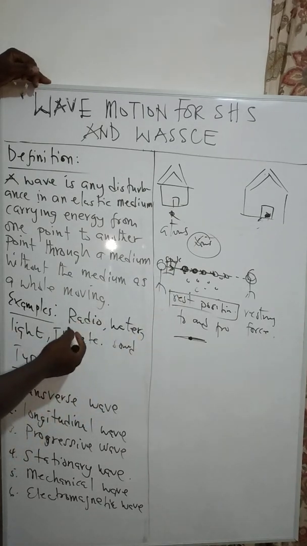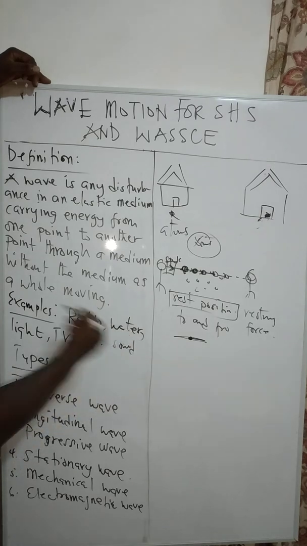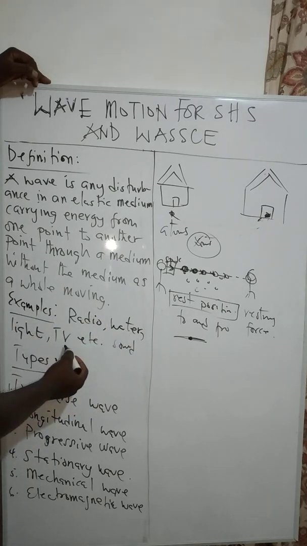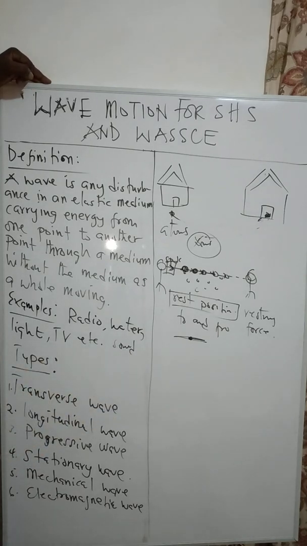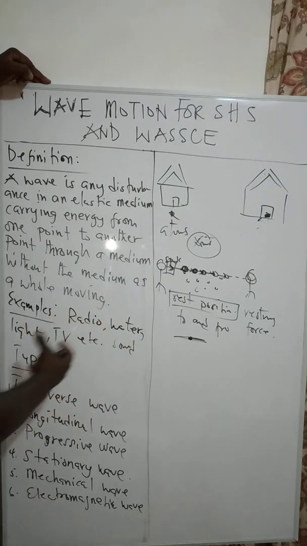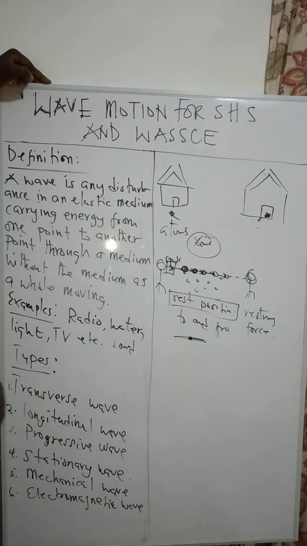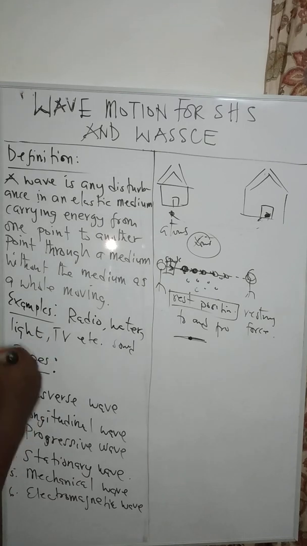A quick example of this is, I think I've talked about sound, so I can even add sound here. So we have radio waves, we have water waves, we have light waves, we have television or TV waves, and then we can have sound waves. Good. So these are all examples. There are several examples of waves which we can also find ourselves. Then, as for the types of waves, we have so many types of waves.